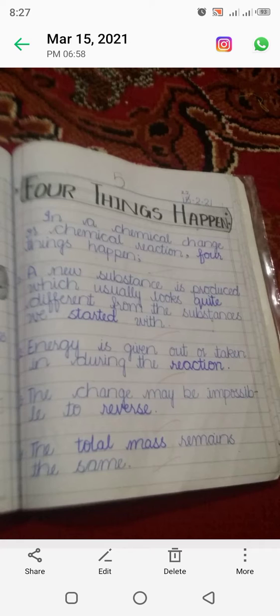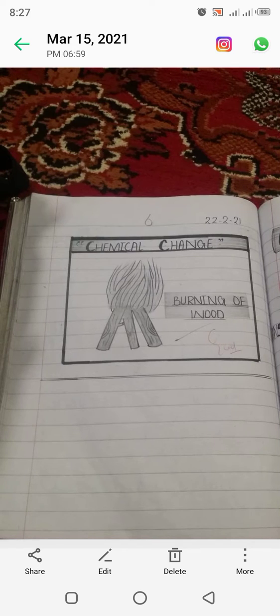Clear? The change may be impossible to reverse. It is impossible to go back in the process. The total mass before the start and after, the total mass remains the same. Clear? These four things happen during a chemical change. You can see in that picture, this is a diagram of a chemical change, burning of wood, in which the energy is given out to the surroundings.